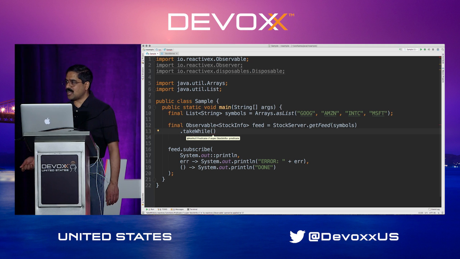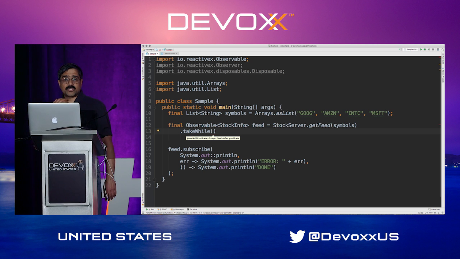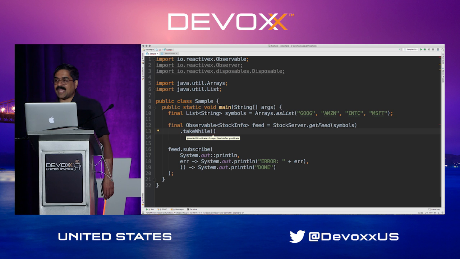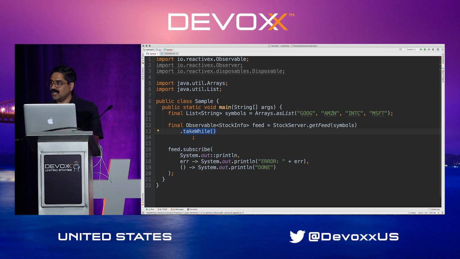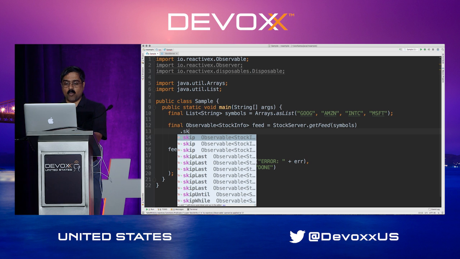When that condition is not true anymore, stop. So in this case, you can say, keep sending me data until a certain stock price is this value, but the minute it reaches a threshold, quit sending me data. I don't want to hear this anymore. You can be very logical about it. Likewise, you could not only do a take while, you could also do a skip and a skip while as well, and then you can be the opposite of what a take is doing.